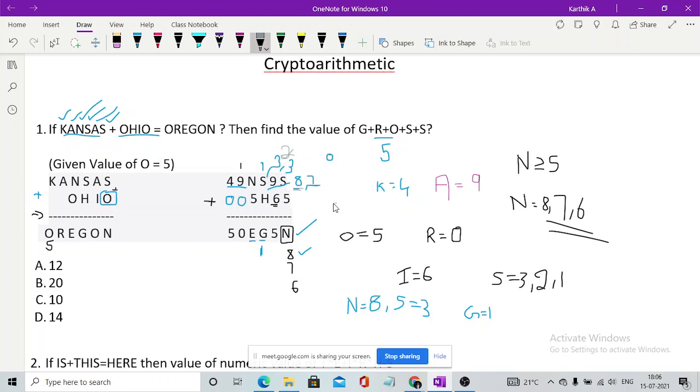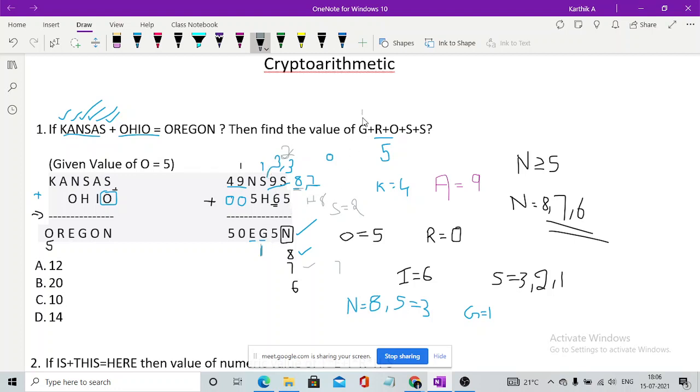So you got S is equal to 2 and H would be equal to 8, right? And then what would be the value of N? 7, obviously, right? But you don't need the value of N here, you need the value of S. So just substitute the value of S here and you will be getting the value of G as 11, right? The same thing. 8 plus 2 is 10, 10 plus 1 will be 11.